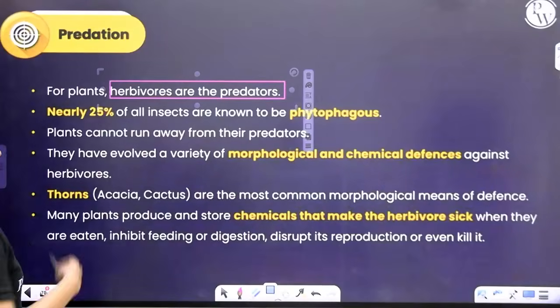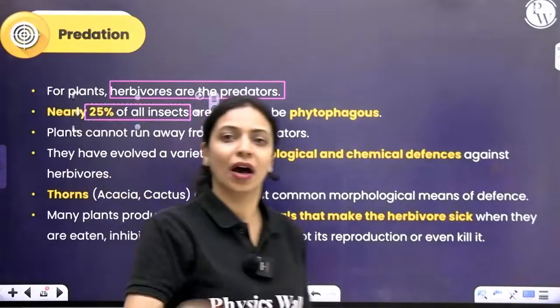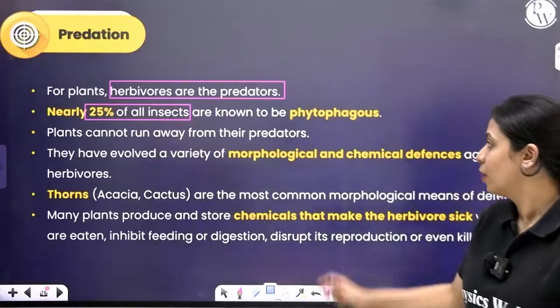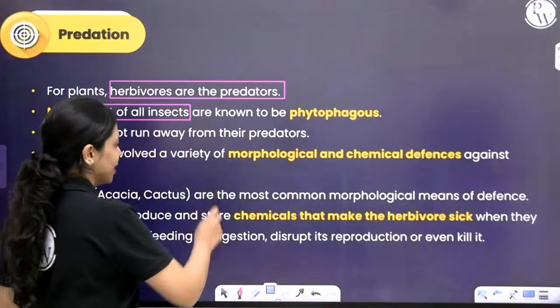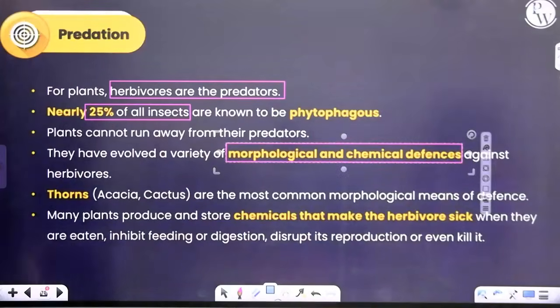And roughly around 25% of insects are phytophagous. They depend on plants for food. But plants cannot run away from their predators. What have they done? They have come up with morphological as well as chemical defenses to prevent being fed on.